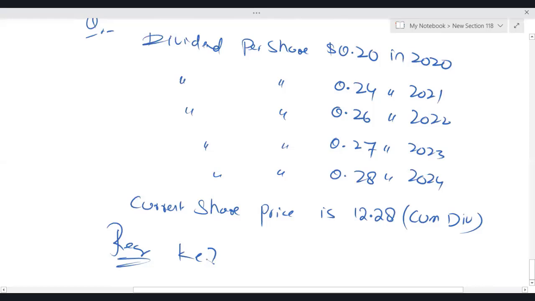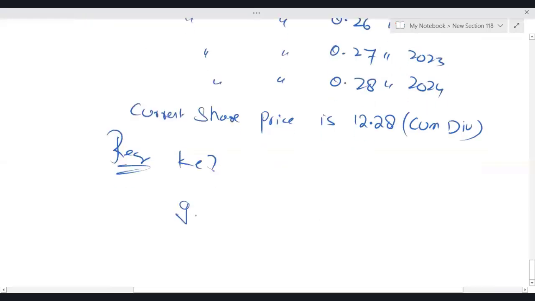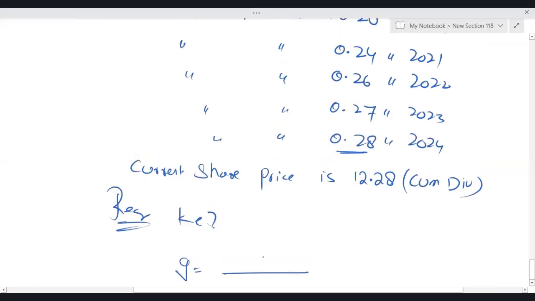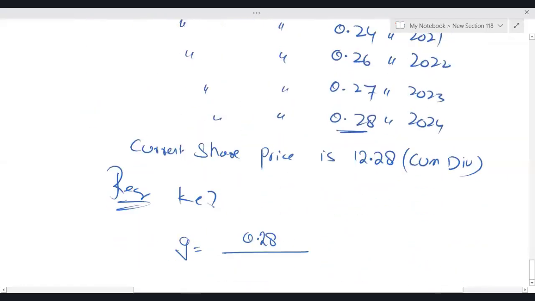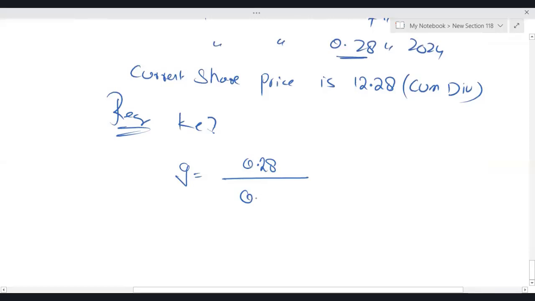Obviously, first we have to calculate the annual dividend growth rate, and after that we can calculate KE. Now, listen. How many years of dividend is given to us? 1, 2, 3, 4, and 5. So first you have to calculate the growth rate. Annual dividend growth rate is equal to the last dividend per share divided by the first dividend, which is 0.20.